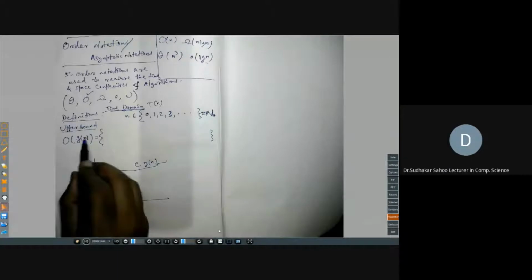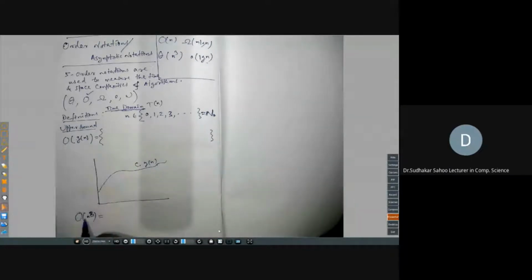If you use a positive constant c, say c equal to 5, then for n cube it means 5n cube, which has a graph. And big O is an upper bound. That means this curve is an upper bound of all other functions. The functions which are less than or equal to this curve are elements of this set. That is the definition of big O.